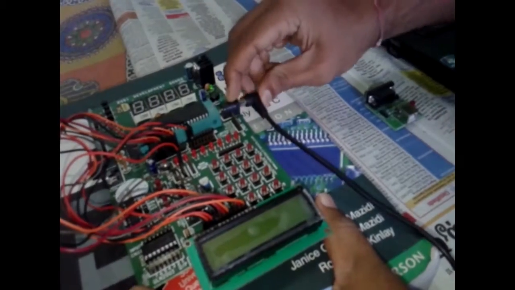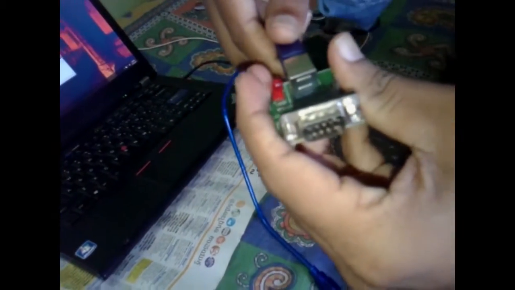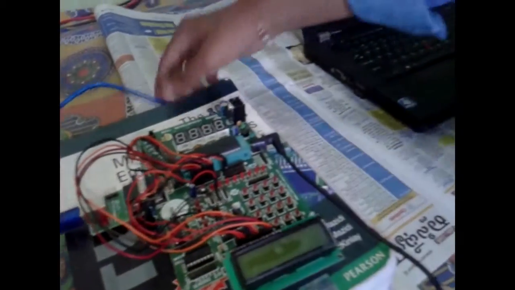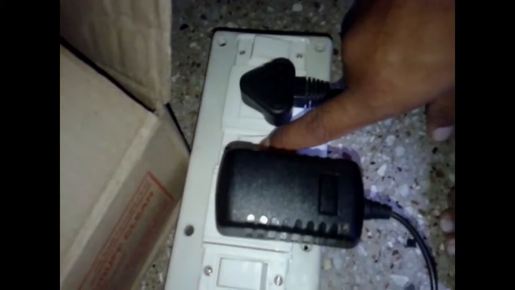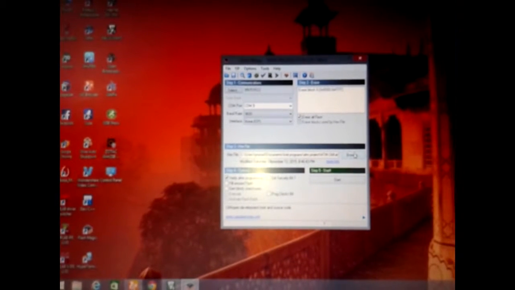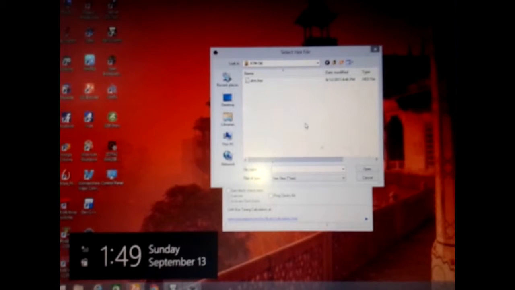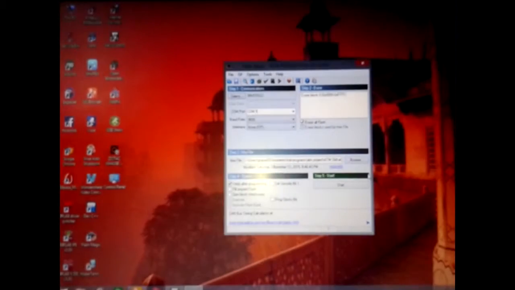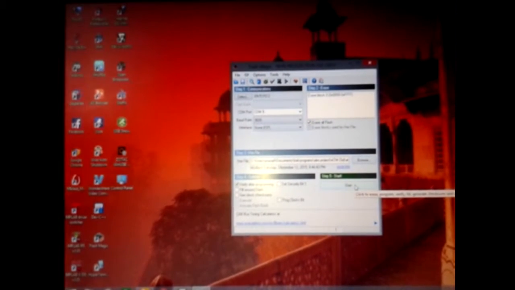I am providing a power supply. I am connecting the USB to serial converter, connecting USB to the PC, and turning on the power. Now I'm selecting my hex file of the ATM, and now I'm dumping the code to my 8051 board.